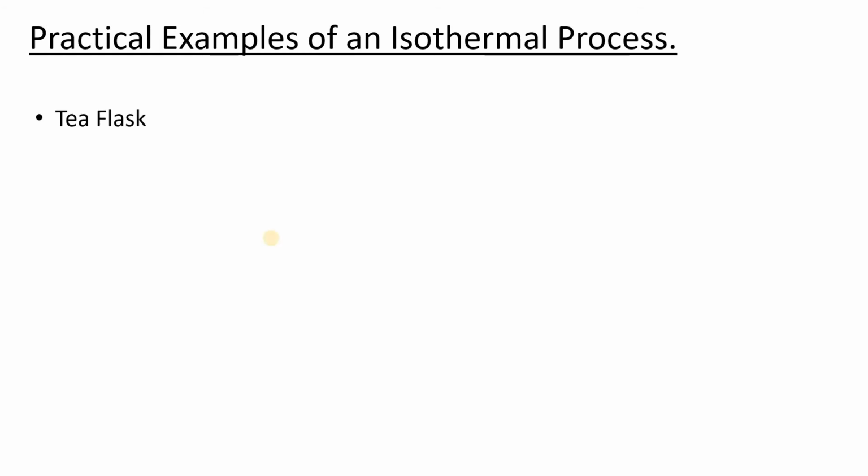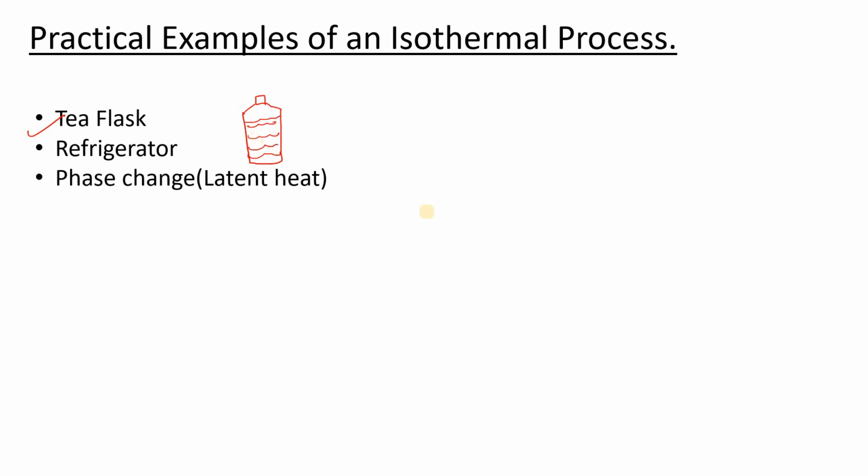The first example of an isothermal process is a tea flask. In the thermo flask, if we keep something here, suppose tea or water, it will be hot, and the temperature will be maintained. Due to the insulation, the temperature does not drop for a long time, and that's why we can say that the tea flask is an example of an isothermal process. And what are the other examples? Refrigerator, as we have discussed. It works on the isothermal process, right?